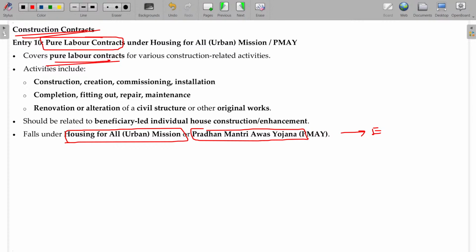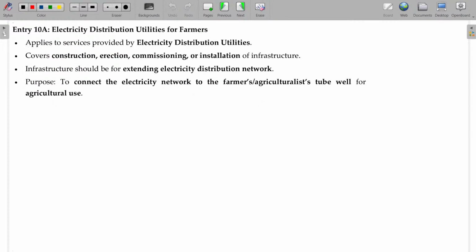Covers pure labor contracts for various construction related activities. Construction, creation, commissioning, installation, completion, fitting out, repair, maintenance, renovation and alteration of civil structures or other original work, everything will come. Beneficiary led individual house construction and enhancement. Individual house, it should not be in a flat system. I need to construct my own individual house separately. In this case, all the amount you pay to the contractor will be exempted. If you are paying a comprehensive value, then GST will come. If I get the house constructed for 50 lakhs, then GST will be applicable.